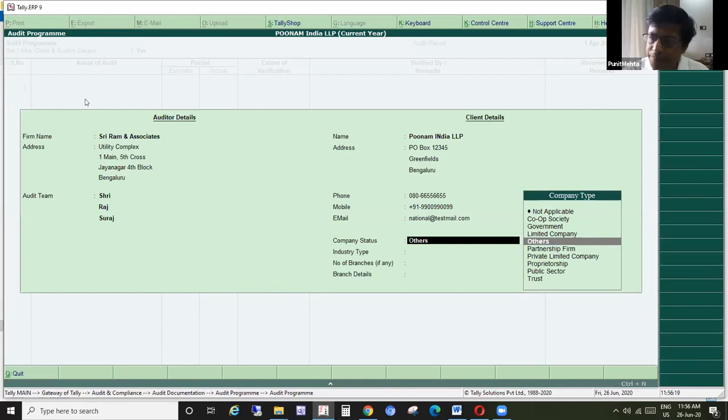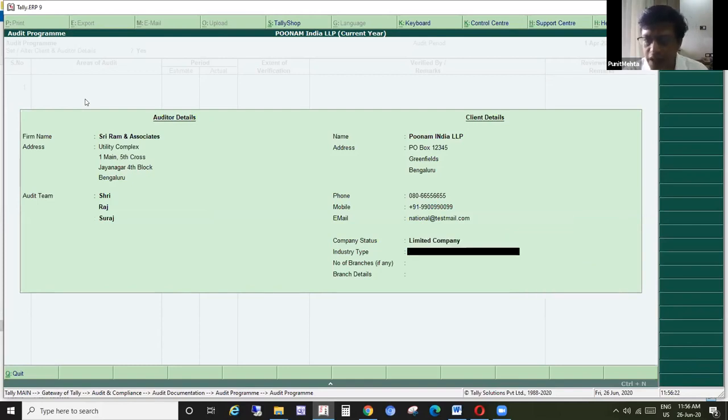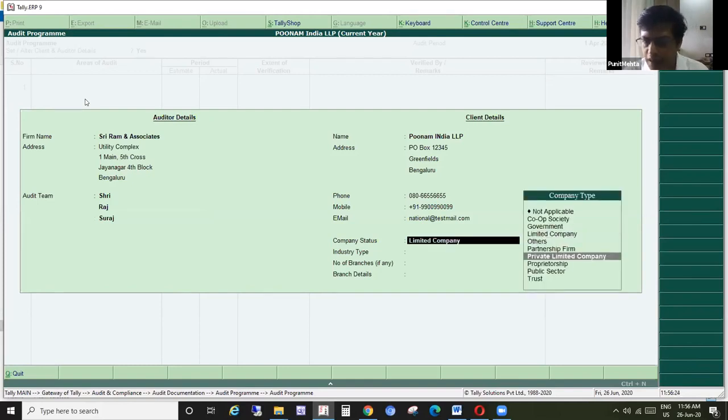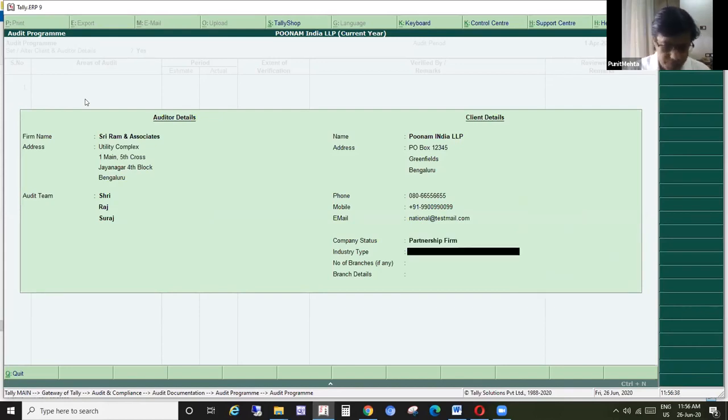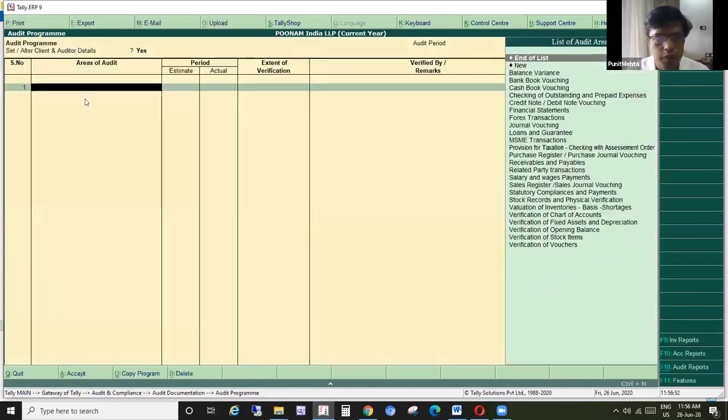The company type, whether it is a limited company or a private limited company, you can select. Here it is an LLP, so you can select partnership firm, or you can say not applicable. Industry type, for what it is related. Number of branch details and address, if you wish to put it.